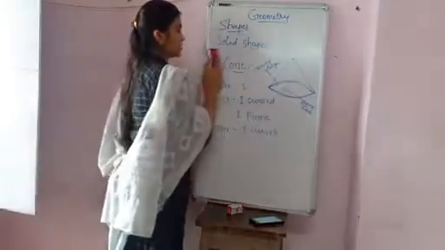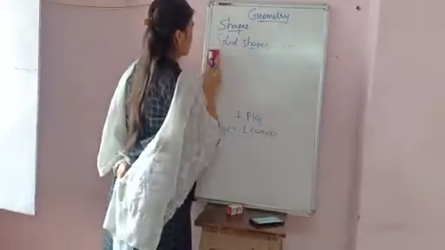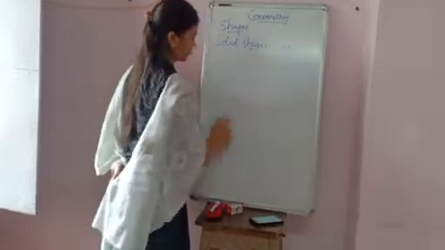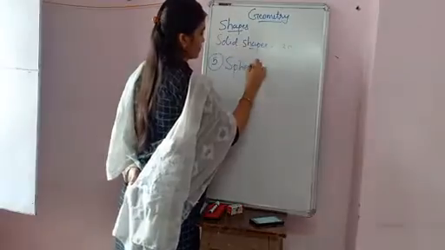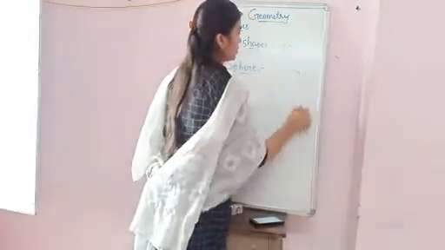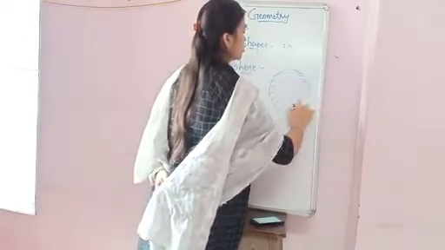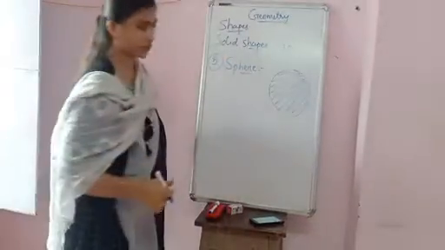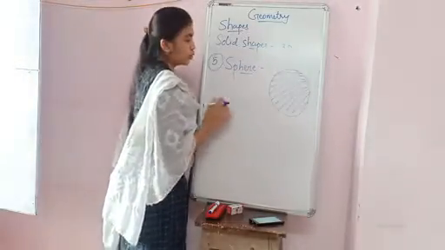And the last is the sphere. Sphere is like a circle, but it comes in the 3D form. So whenever I am drawing this, you have to remember that it's a sphere. Okay, in the sphere you can see that there will be no vertex.